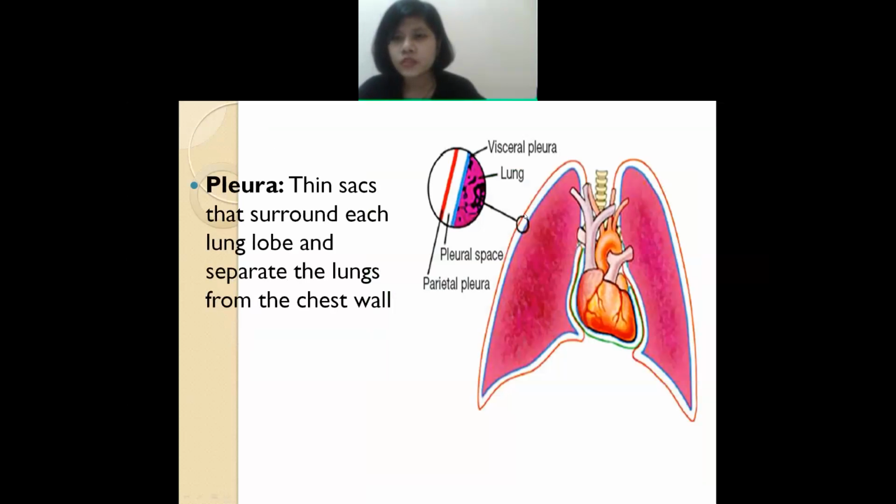Next is the pleura, this one. The pleura are like a thin sac which surrounds each lung. This is a pleural sac. It is like a space between the 2 lungs, the covering part of the lung. The pleura are the division of the lungs from the chest wall. Here is your chest wall, and the pleura are like the division between these 2.